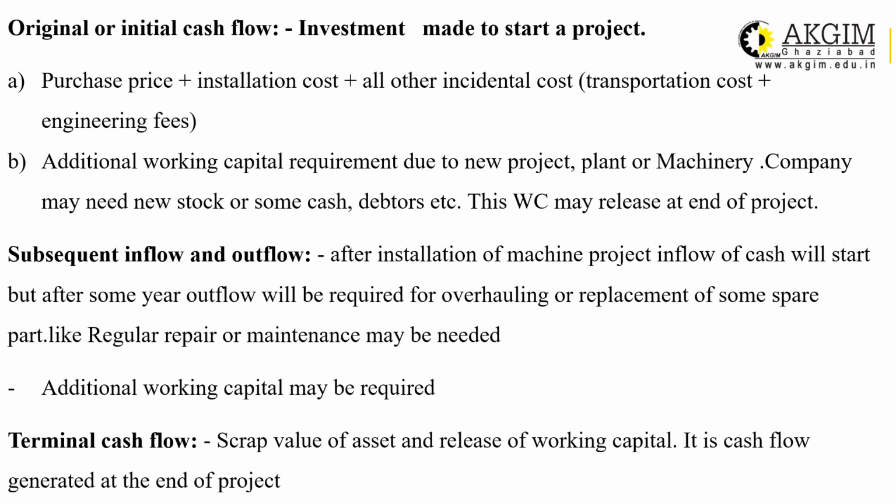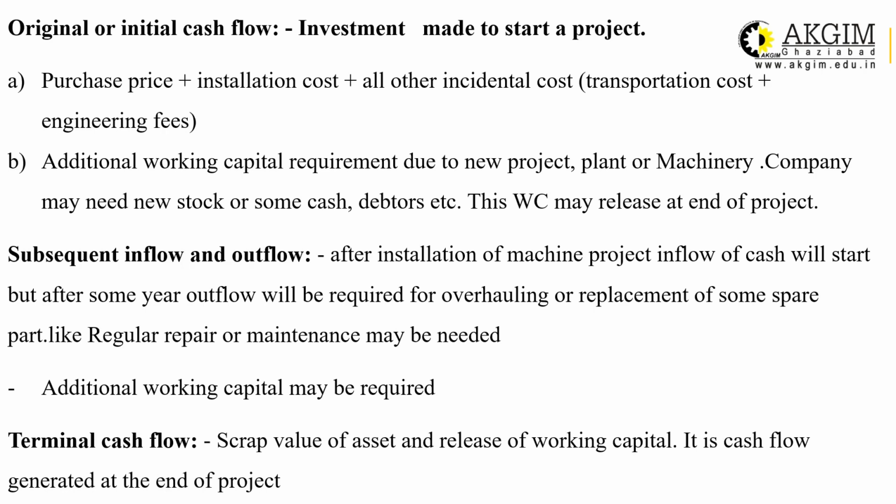Next, included in the original or initial cash flow will be the additional working capital requirement. For running a project, the plant and machinery, you need some working capital, right? Working capital may be in the form of cash, debtors, raw material, inventory, stock. This additional working capital, because of installation of the new machine, will be treated as original or initial cash outflow. This working capital may be released at the end of the project. When the project is over, the working capital invested in the machine will be released.